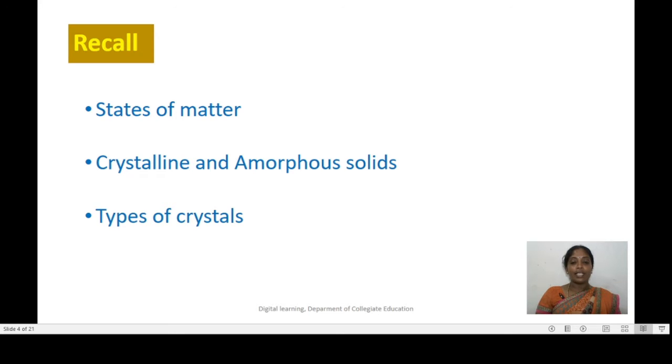Based on the binding force existing between the constituents, crystals are classified into ionic crystals, atomic crystals, molecular crystals and metallic crystals. In physics, we have a separate branch known as crystallography, in which we study the geometrical form, that is structure, and other physical properties of crystalline solids using either X-rays or electron beam or neutron beam. If we use X-rays in order to study the structure of crystals, then that branch is called X-ray crystallography.